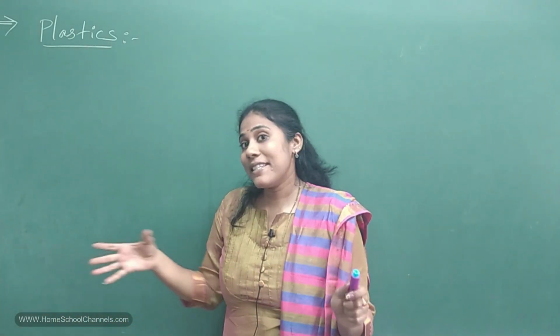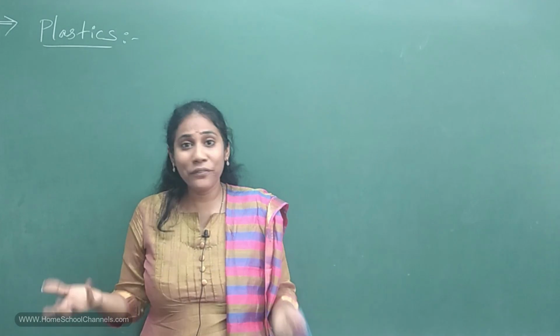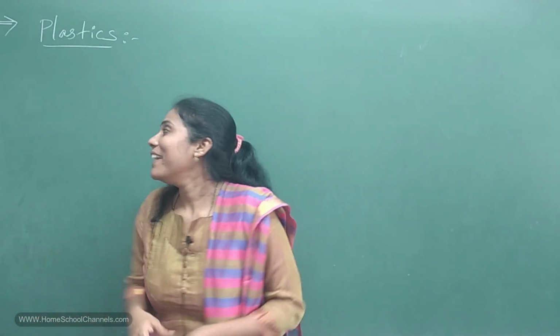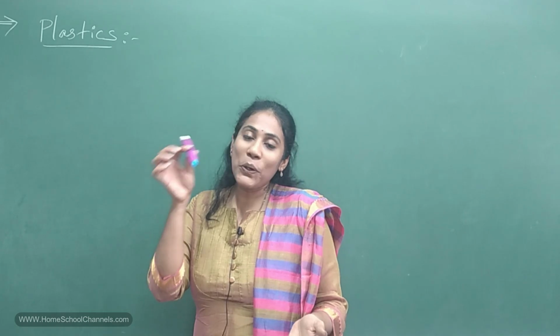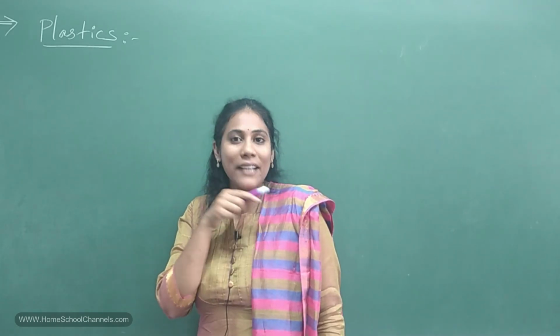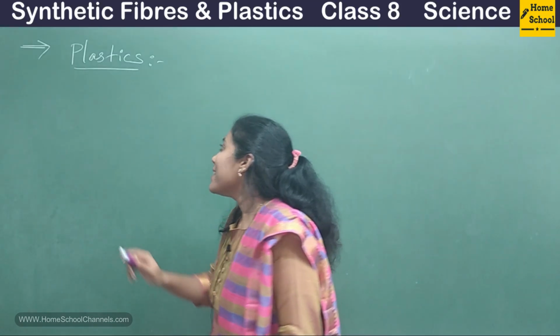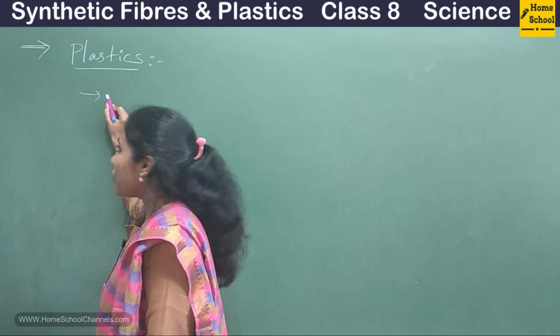See here, plastic is not a new word for us. In our day-to-day life, we use plastic everywhere, for anything, for everything, right? So can you all tell me, where do you find plastics around us? See, the chalk piece holder is made up of plastic, right? We can't imagine our life without plastic, actually speaking. Plastics are everywhere. We find plastics in our kitchens, right?